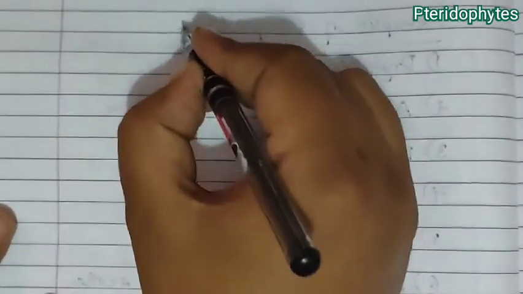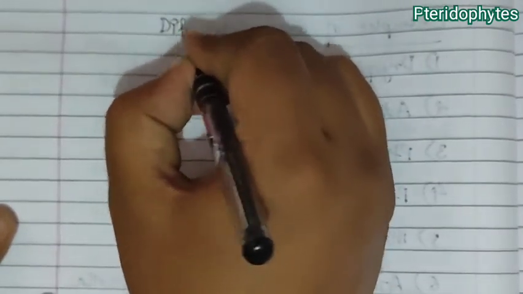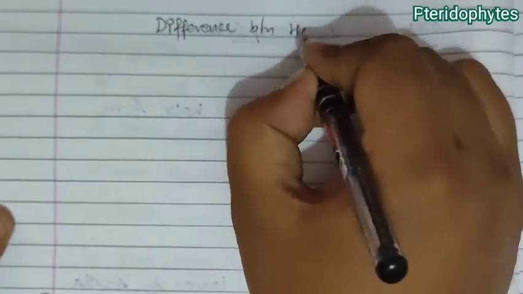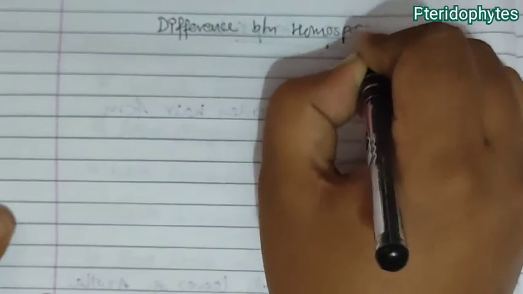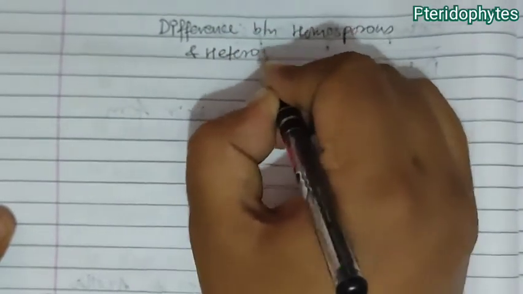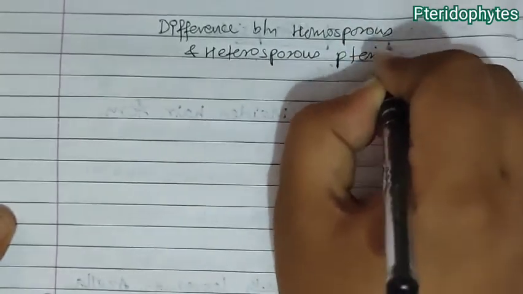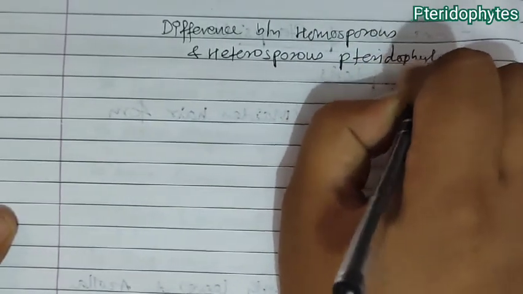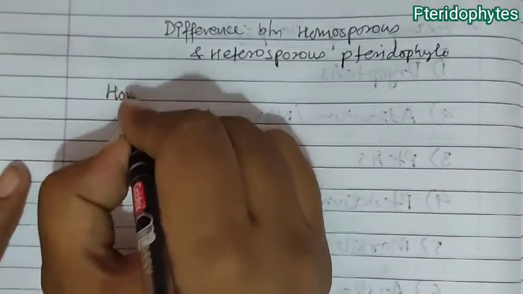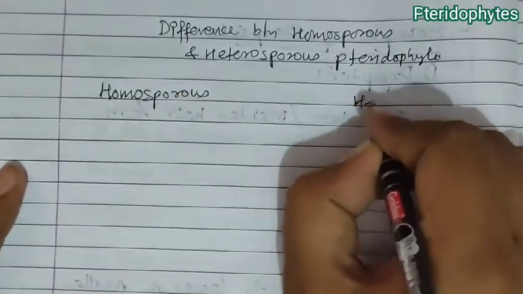Now we are dealing with a small last topic, that is the difference between homosporous and heterosporous pteridophytes.